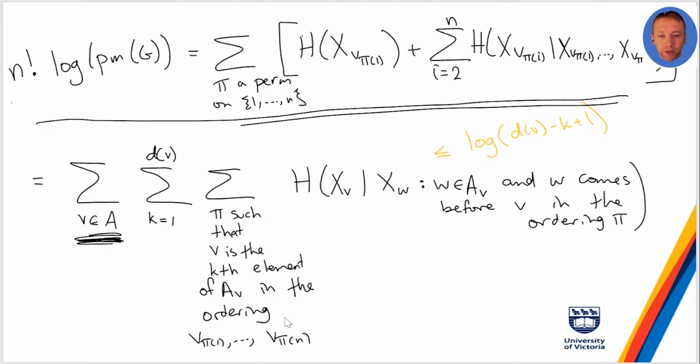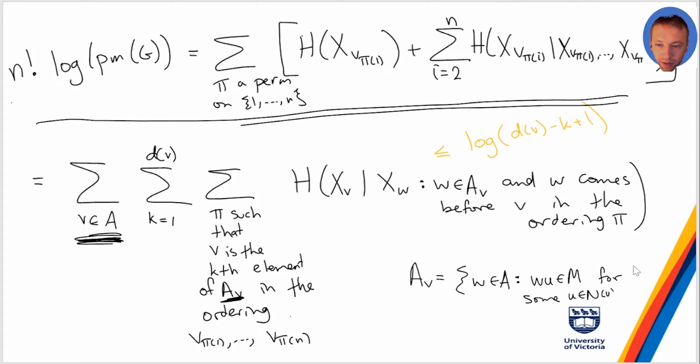So it either comes first, second, third, or all the way up to the last it could possibly be, which is the degree of V among those vertices. Okay, so I defined this thing A_V, which was on the previous slide. I didn't really mention it, but A_V is the set of all W in A that get matched to something, let's say WU is in M for some U which is a neighbor of V. So it's all the things that get matched to a neighbor of V, right?